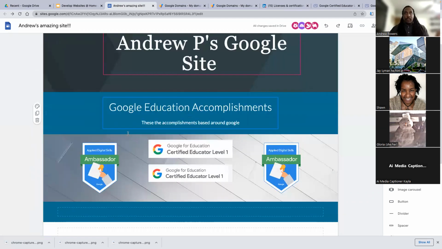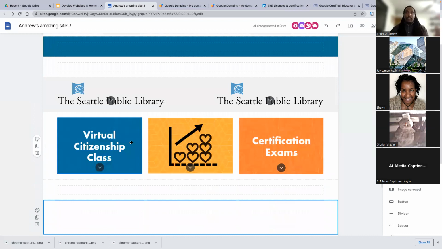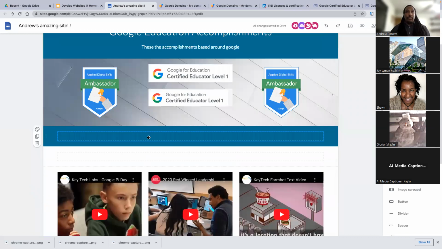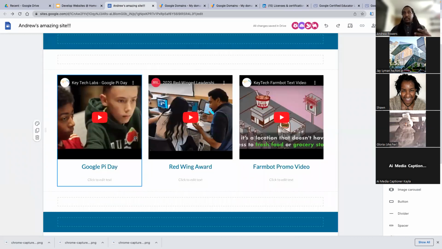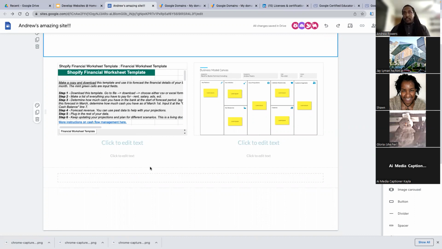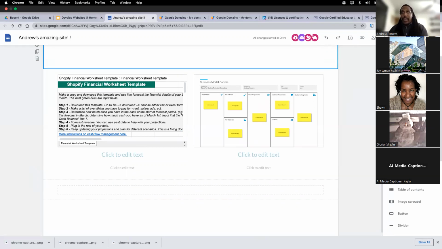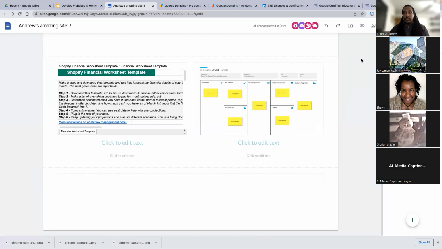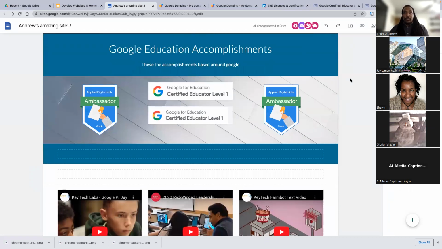All right, so we've had people add onto the site. We've had individuals use content from Seattle Public Library that they pulled in. So you see that's possible. You see how things can be resized and even added on top of each other. And you have also seen how YouTube, Google Maps, or haven't seen Google Maps yet, but things that Google owns clearly can be pulled into the site, which is phenomenal. It's awesome, and it's a dope situation. I will start to move to adding pages because this is just the first page.